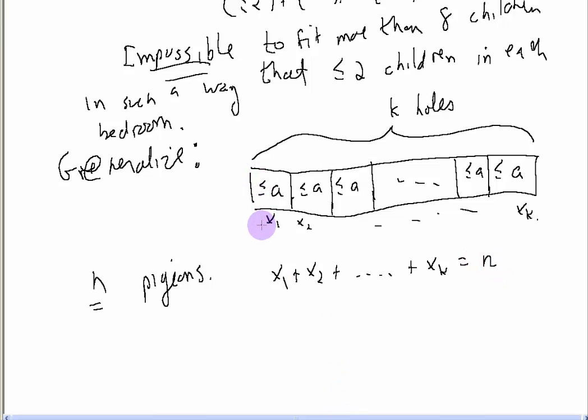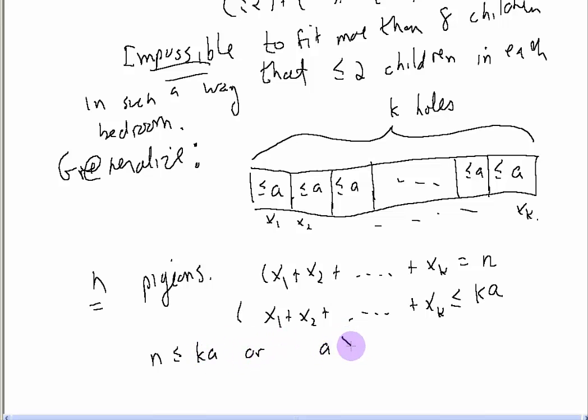How can I use this information about less than or equal to A? Well, since each number is less than or equal to A, the sum of these numbers is less than or equal to k times A. So what does that tell us? We have this sum is equal to n, it's less than or equal to kA, so that tells us that n is less than or equal to kA, or A is greater than or equal to n over k.